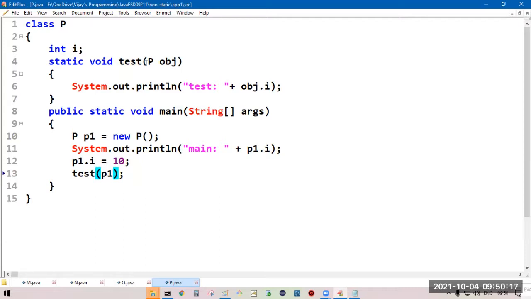Now this test method is accepting one argument. What type is this argument? It is the reference type. Now obj is the reference, P is the type: P type of reference variable obj.